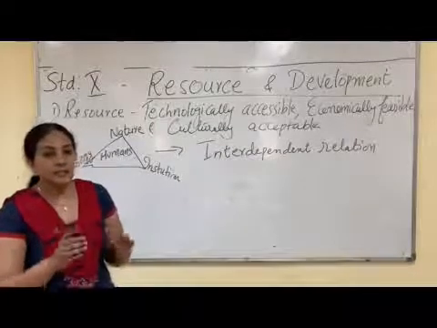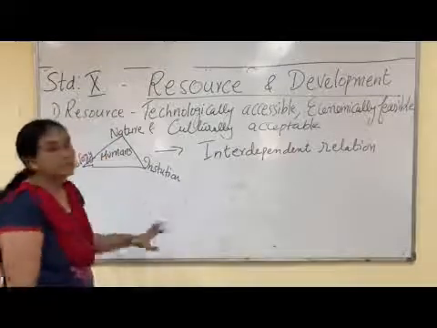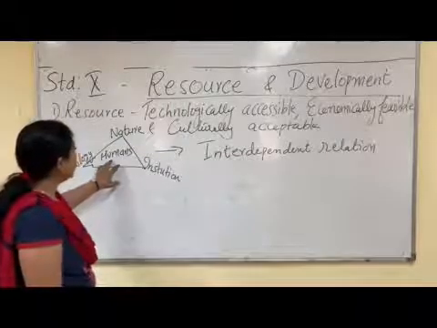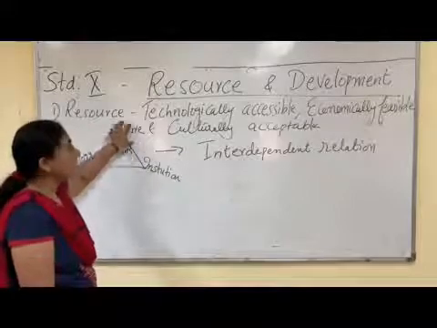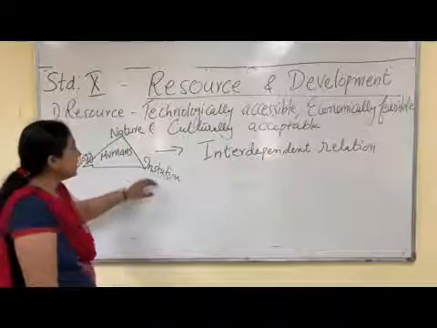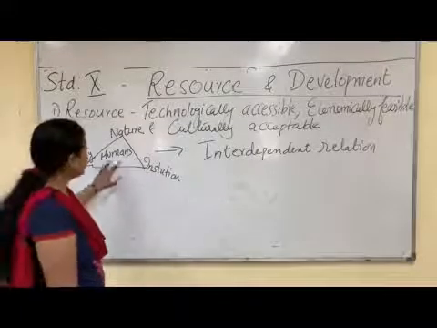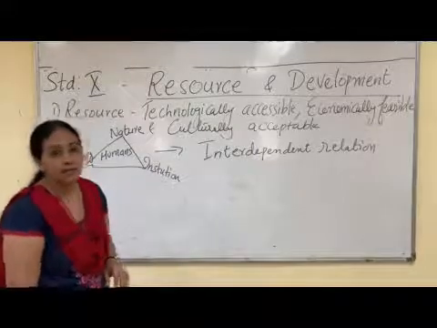Now there is a perfect dependence of human beings on nature, technology and institution. The human beings use technology to exploit the nature and then use that to form an institution. So there is an interdependence between humans, nature, technology and institution.